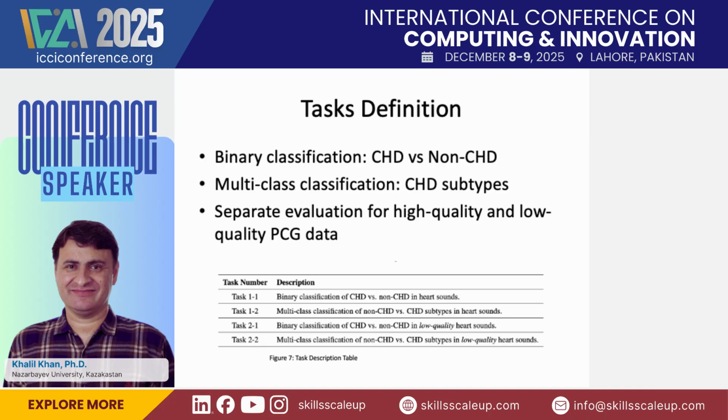So this is the strategy which we developed to train our model. We have 3 tasks. Task 1 is binary classification, that means classifying CHD and non-CHD. Very simple. Task 2 is multi-class classification, but that is for the clean sound. Then in task 2.1, we classified the low quality heart sound.